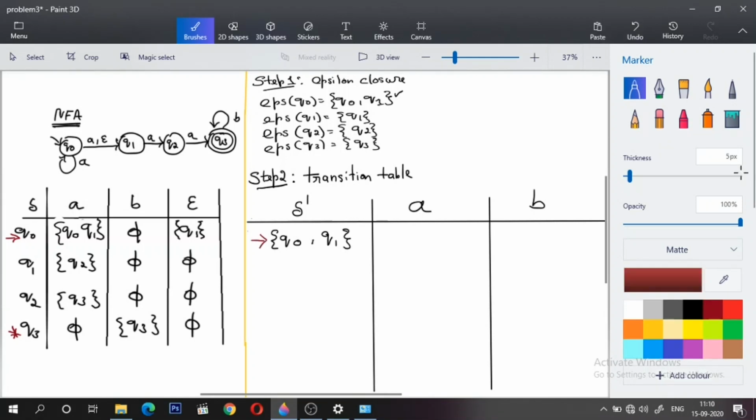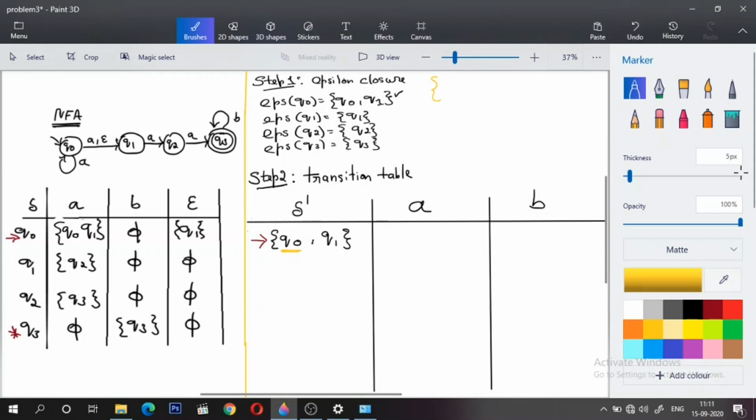Now writing a transition for the DFA is a little tricky to understand. So let me make use of different colors to get a clear idea. Okay, so we'll see Q0 upon A, that is the first symbol. Q0 upon A. So what will happen? I'll mark this with yellow. Q0 upon A in my NFA makes a transition to a set containing Q0 and Q1, which you can see in the transition table for the NFA, right?